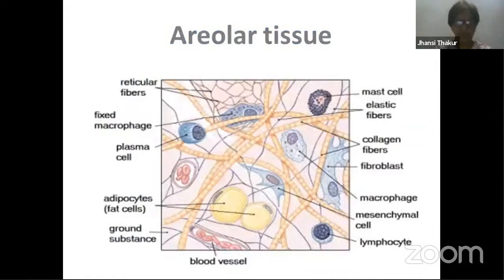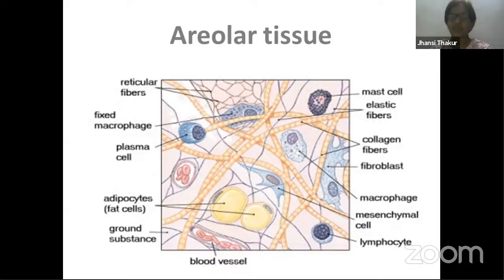I just want you to have a look at this particular slide. You have over here reticular fibers. I told you fibers are the thin thread-like structures which are secreted by cells like fibroblasts. Then we have collagen fibers, right? Collagen fibers, reticular fibers, and we have even elastic fibers. There are three types of fibers, but collagen fibers and reticular fibers are both made from the same type of protein. So the protein is the same for both collagen and reticular fibers.